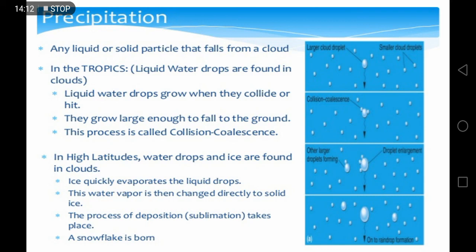Near the poles, the water droplets become ice because of the cool area, cool wind or very cold area. Ice quickly evaporates the liquid drops. This water vapor is then changed directly to solid ice. The process of deposition sublimation takes place. A snowflake is born. So, due to the cold wind or cold area, this moisture becomes a snowflake.